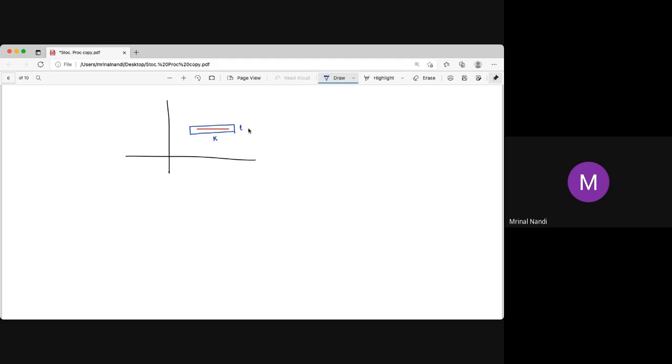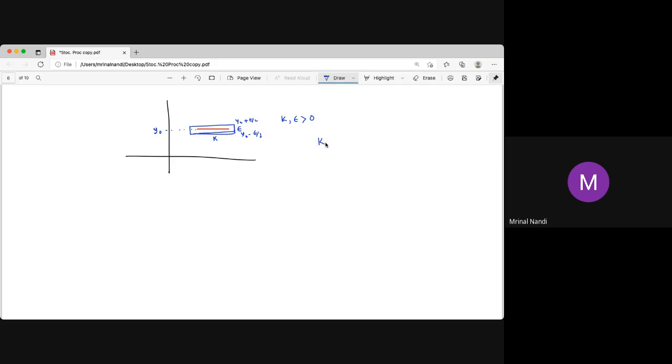Now again, you can choose L as very small, like epsilon. So k and epsilon are both positive. You can choose that as epsilon. Why? Because this line segment has a width but no breadth. So if this line is here, at the point y0, you can choose y0 minus epsilon by 2 and y0 plus epsilon by 2. So this length is epsilon and this length is k.